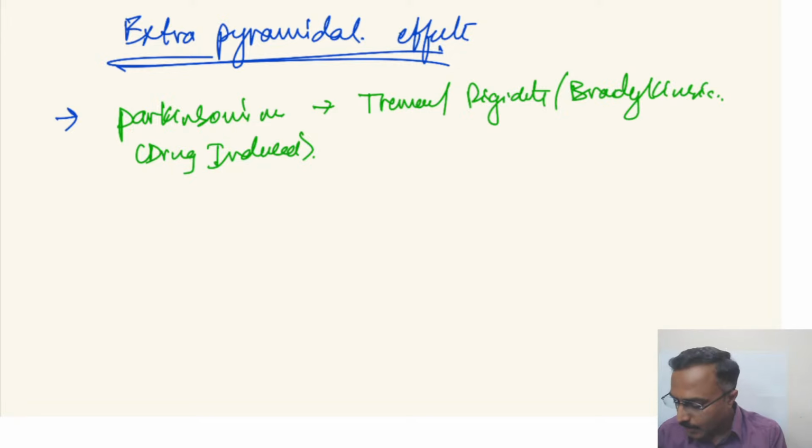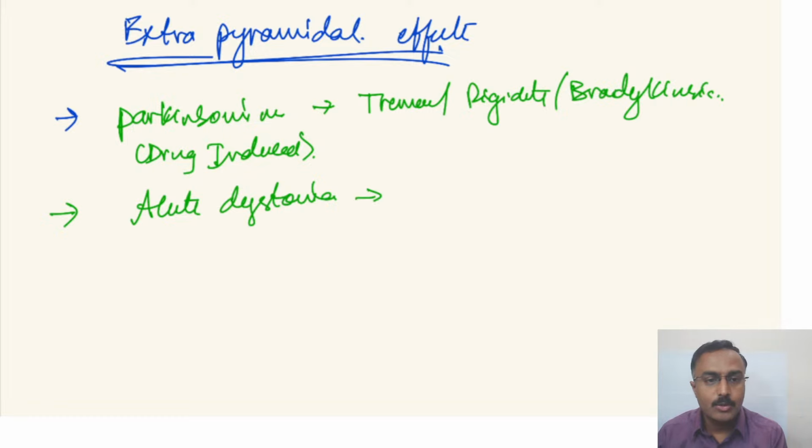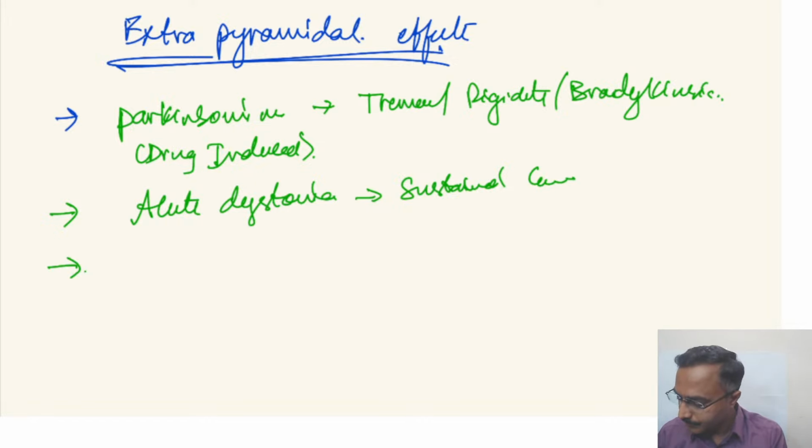The other is acute dystonia, as we saw in this case, which is a sustained painful contraction of a group of muscles. Then the other one is akathisia.